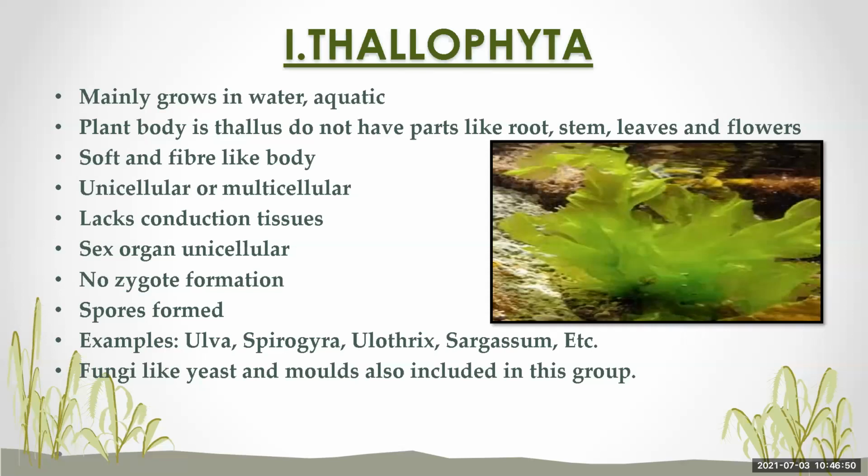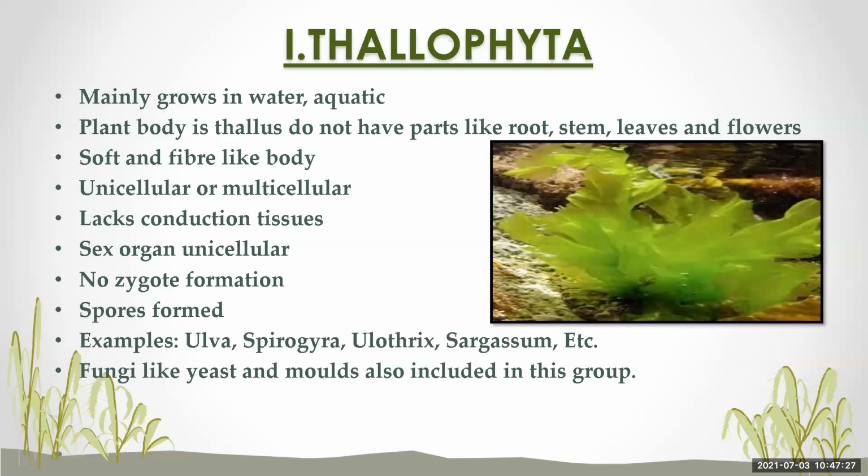They are soft and fibrous. They are unicellular or multicellular, and they do not show any conducting tissue for water and food conduction like xylem and phloem. The sex organs are unicellular, there is no zygote formation, and spores are formed for reproduction. A few examples of Thallophyta are Ulva, Spirogyra, Ulothrix, Sargassum, etc. And exceptionally, fungi like yeast and molds are also included in this group.